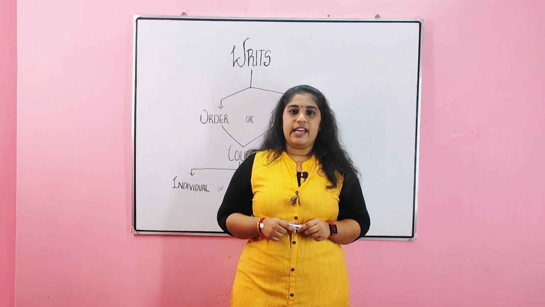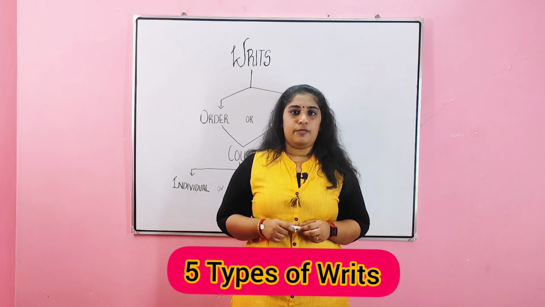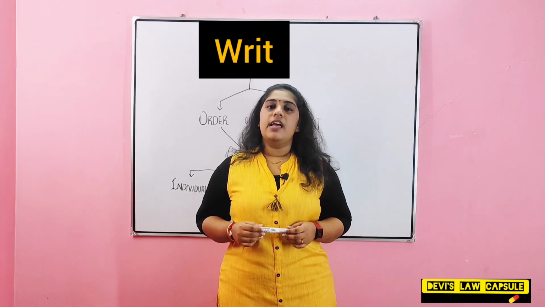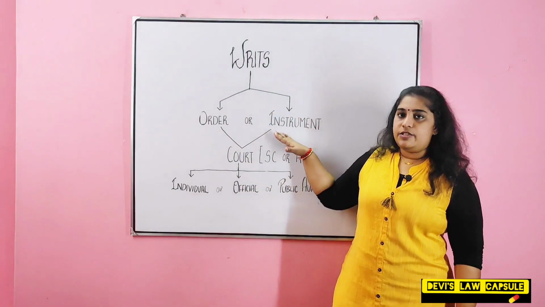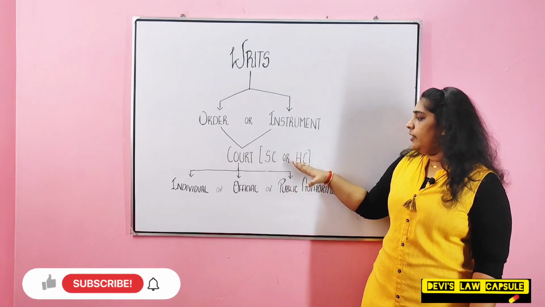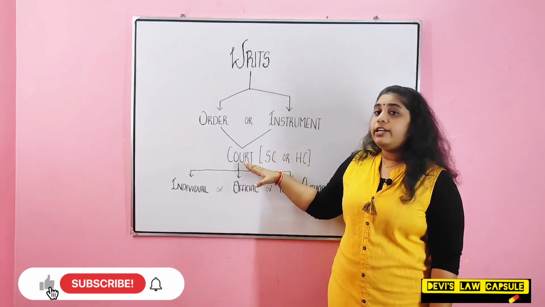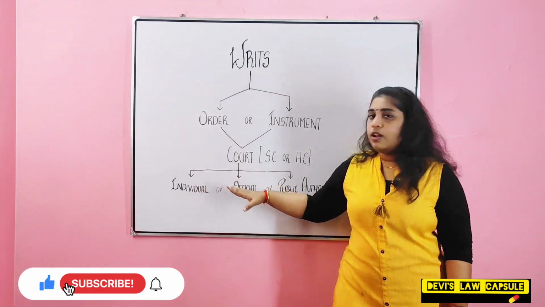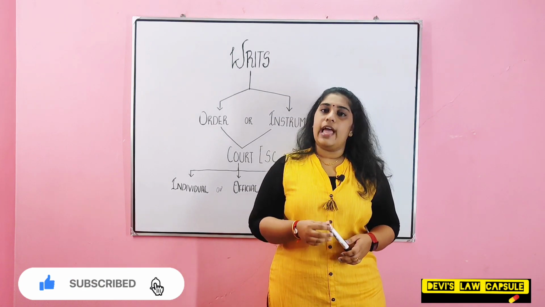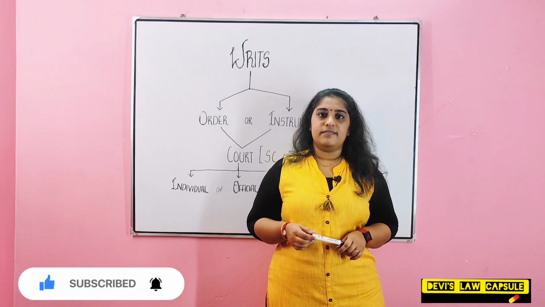This video is regarding writs and different types of writs. First of all, let's see what actually writ means. Writ means it is an instrument or order of the court, that is Supreme Court or High Court, by which the court directs an individual, official or public authority to do an act or abstain from doing an act.